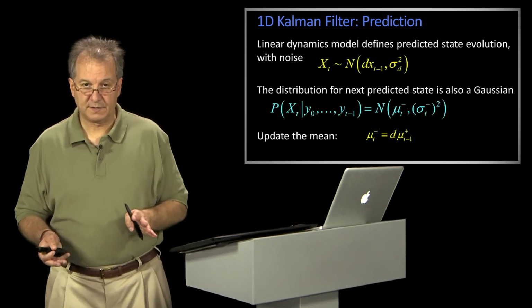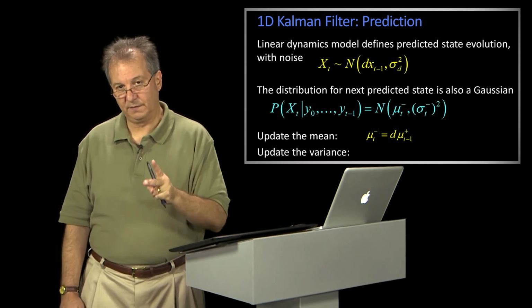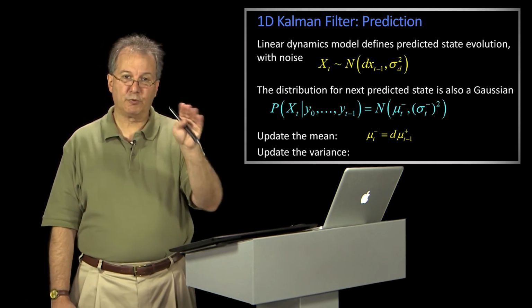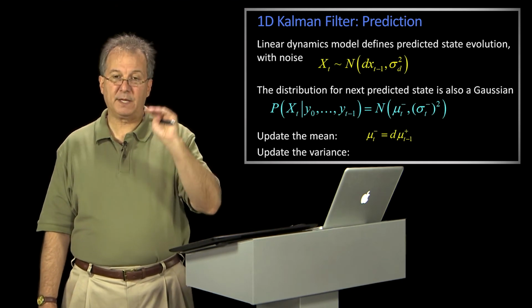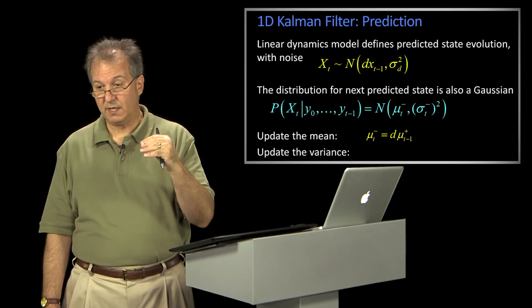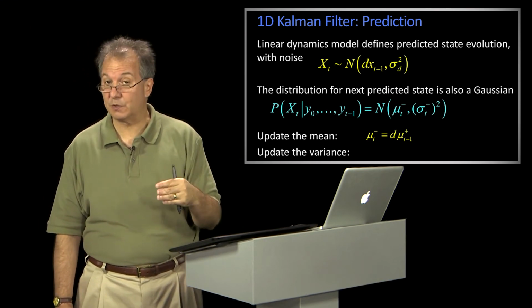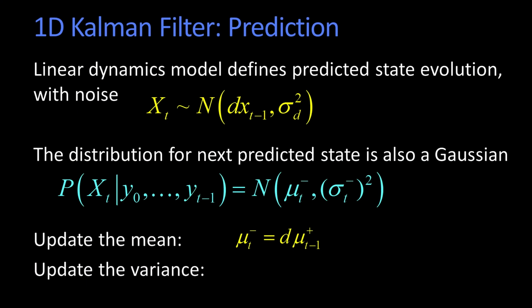But what about the variance? So now we have to update the variance. There are two things going on. First of all, we're taking some previous variable and multiplying it by a constant. That variable had some sigma squared to it. And maybe you remember, if you have a Gaussian, when you multiply that by a constant, its variance goes up by the square of that constant. So just in the multiplication part, whatever the variance was before is going to go up by d squared. But wait, we're not done.